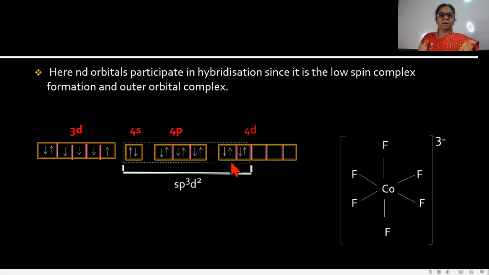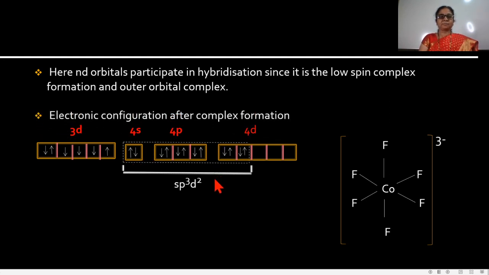In this complex, the outer d orbital is used in the hybridization. That's why this complex is an outer orbital complex. The 2 electrons from the ligands are accepted by these vacant hybrid orbitals of the metal ion, and they complete their electronic configuration.